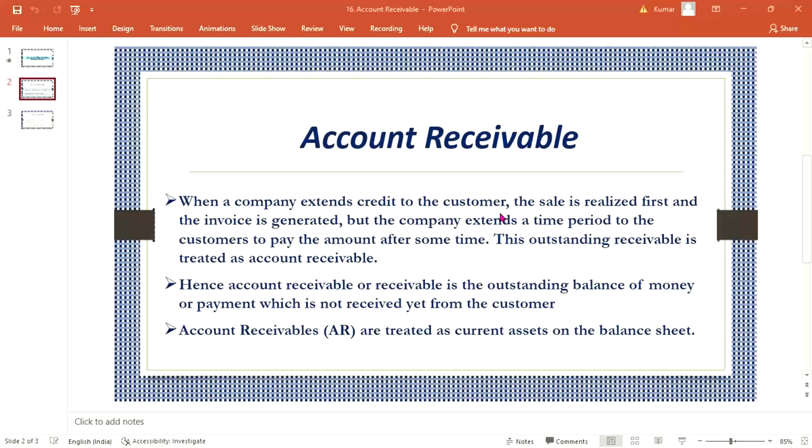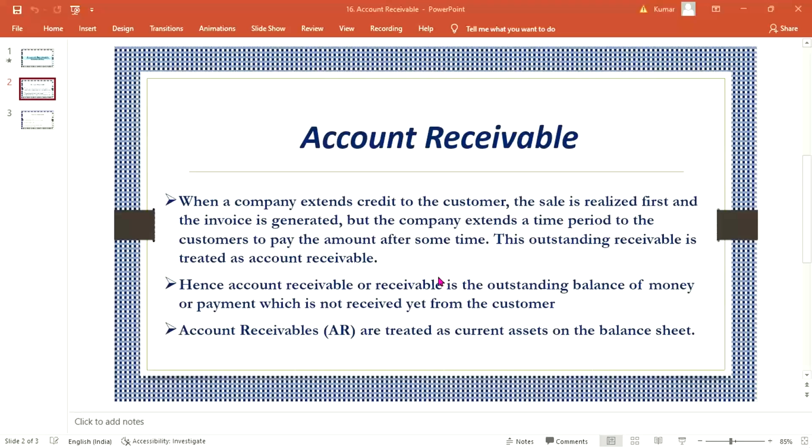When a company extends credit to a customer, the sale is realized first, and the invoice is generated, but the company extends a time period to the customer to pay the amount after some time. This outstanding receivable is treated as an account receivable. Look at here, guys, the meaning is quite simple. The only thing is the words and sentences being used here, because if you search on Google, you are going to get the same kind of definitions.